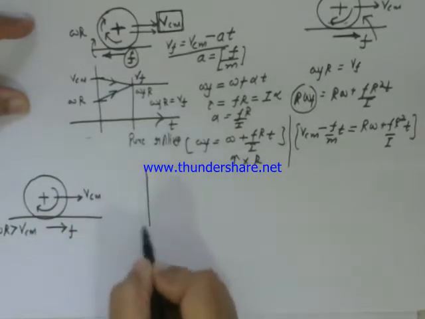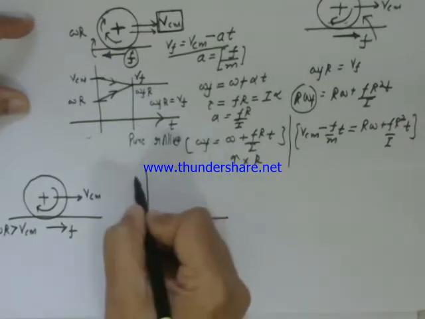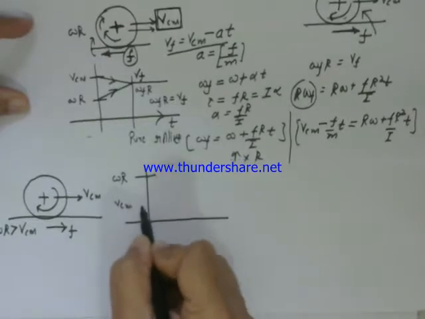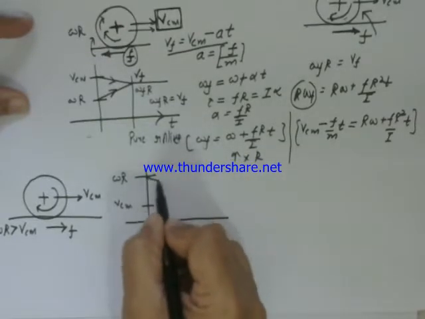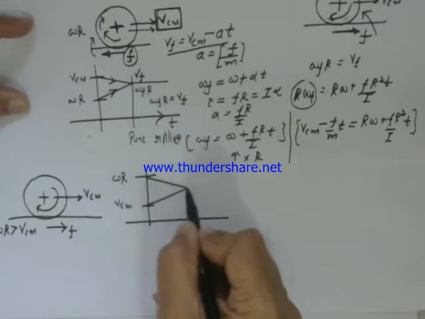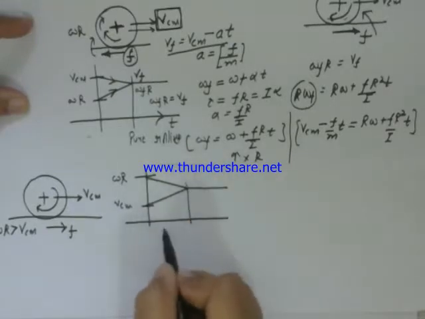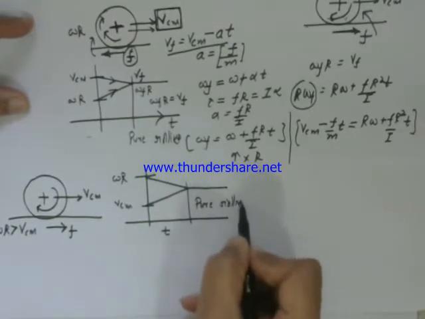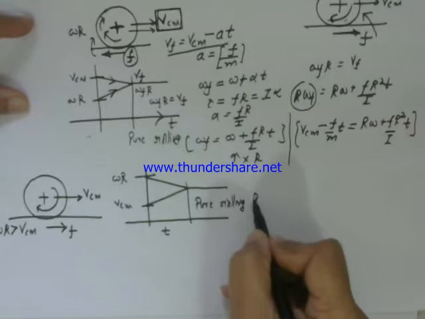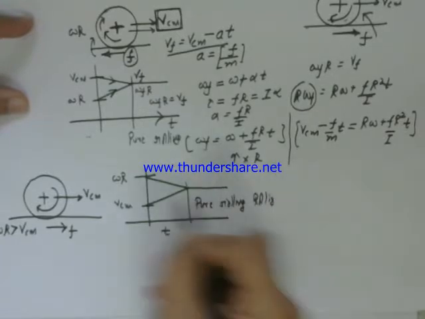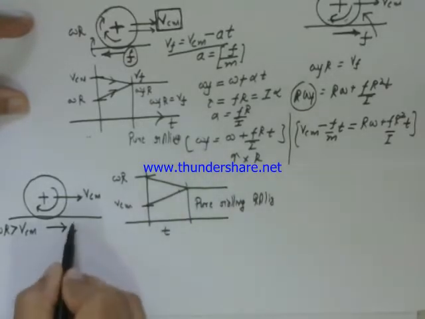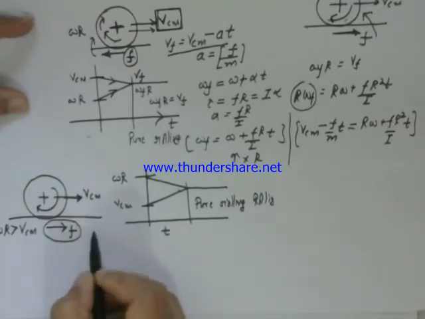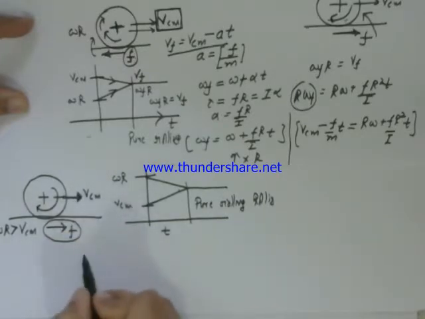Now draw the graph again, and this time omega r happens to be greater than V center of mass. This is the initial position. Omega r starts falling, V center of mass starts rising, and a point comes at a particular time when pure rolling starts. This is the point of pure rolling. You can see V center of mass is increasing, and here also you get the logic. The force is in this direction, the acceleration is in the direction of velocity, so velocity has to increase.